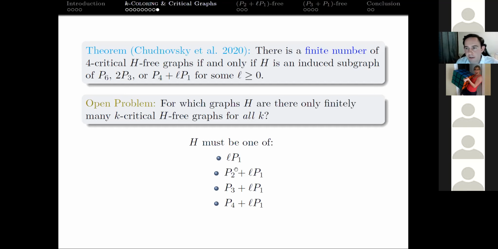So this case is easy to solve. The remaining 3 cases do not follow as easily, right? So this is all that was open. What we're going to solve now is this case, P2 plus LP1.